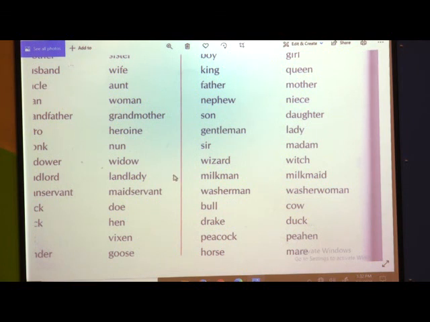This is the third rule. So, what was the first rule? In the first rule, you are going to add only ESS to the masculine gender and then you will be getting the feminine form. Second rule was what? You are going to alter some of the words, means you are going to remove some of the words and insert some other words, plus you are going to add ESS and then you will be getting the feminine form in the second rule.